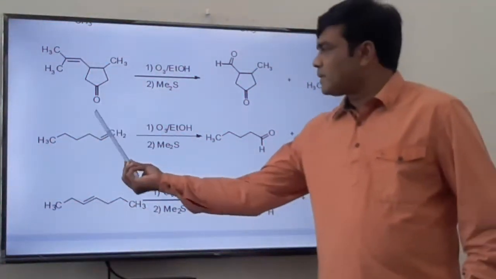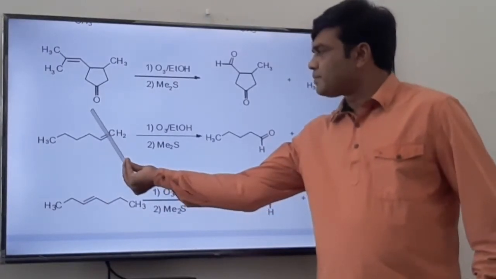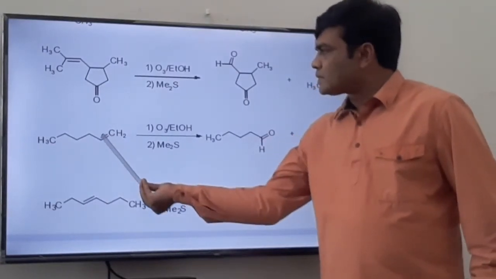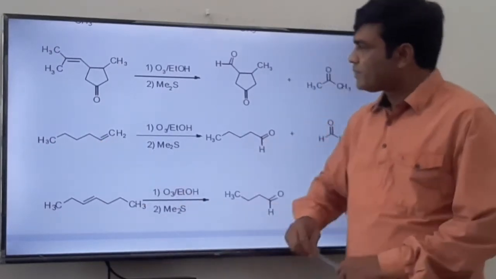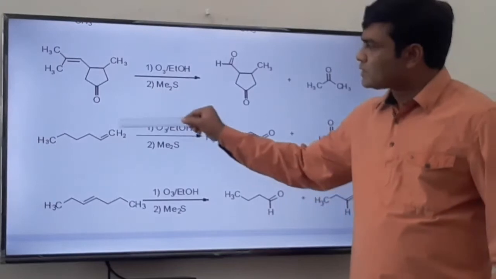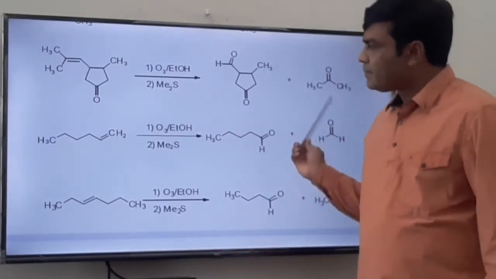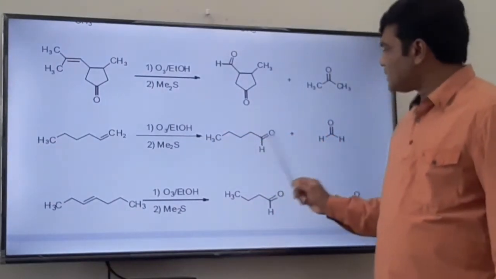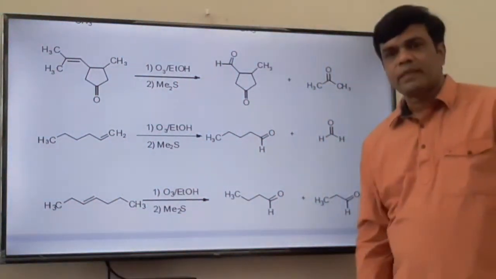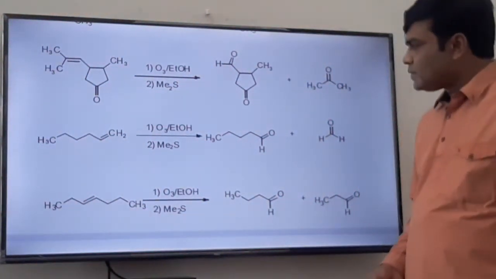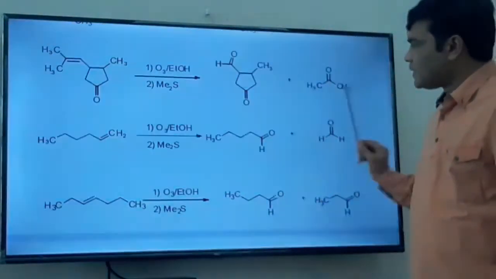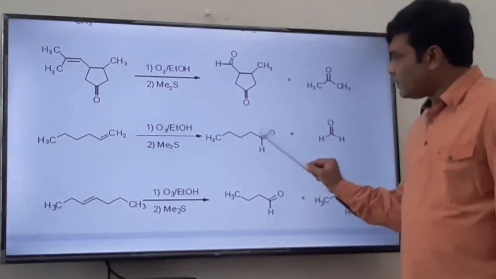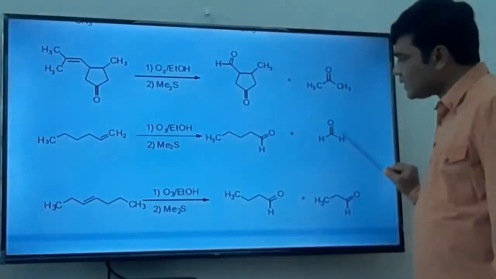See this example. This is a carbon-carbon double bond, oxidative cleavage. This part will oxidize to aldehyde, this part C double bond OH, and this CH2 group will oxidize to aldehyde, that is formaldehyde, because dimethyl sulfide is there. So we get two molecules of aldehyde. And what happens if you use hydrogen peroxide? Both these aldehydes will oxidize to the corresponding acid. Here we will get COOH, here we will get formic acid.